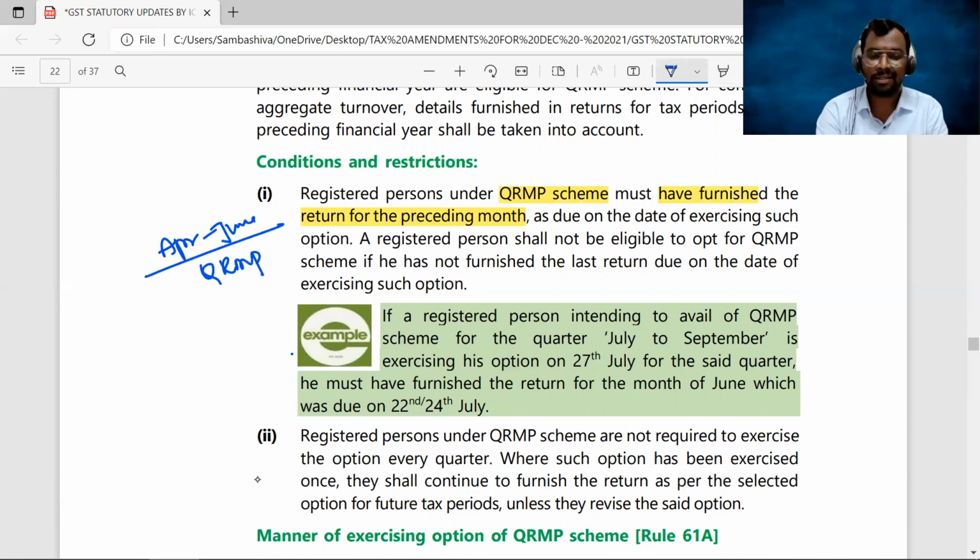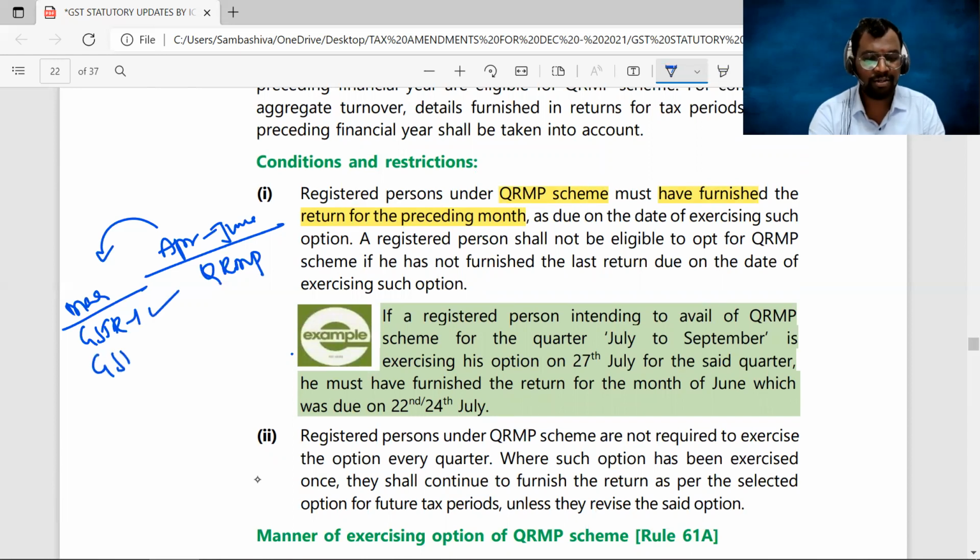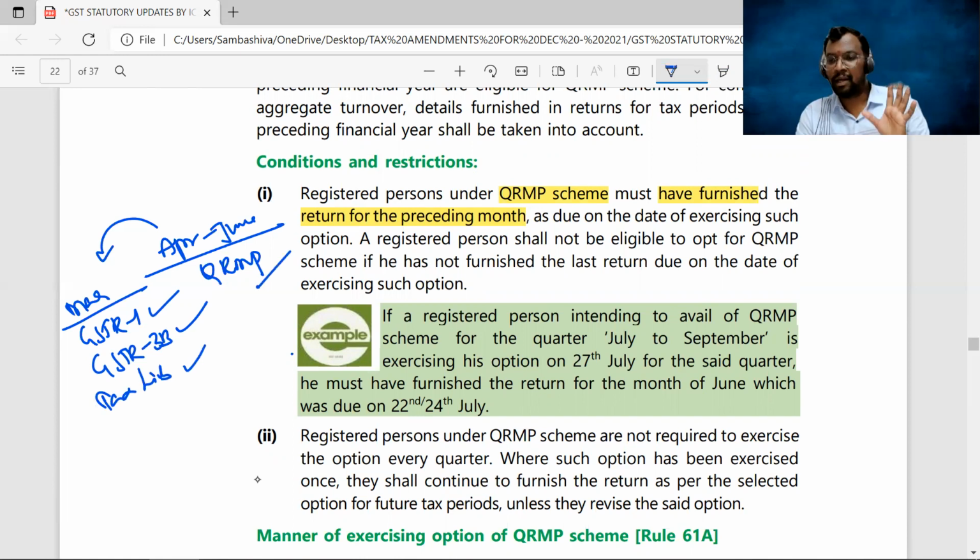First, the department will ask, during the preceding month, March, have you filed your GSTR 1 within the due date or not? Yes, sir. Have you filed your GSTR 3B within the due date or not? Yes, sir. Have you paid the tax liability of this particular month? Yes, sir. Okay, fine. Now in the current quarter, April to June, you are entitled to the QRMP scheme. Right, sir. In case the preceding month or preceding quarter return has not been filed by you, then in the current quarter, you are not entitled to opt for the QRMP scheme.